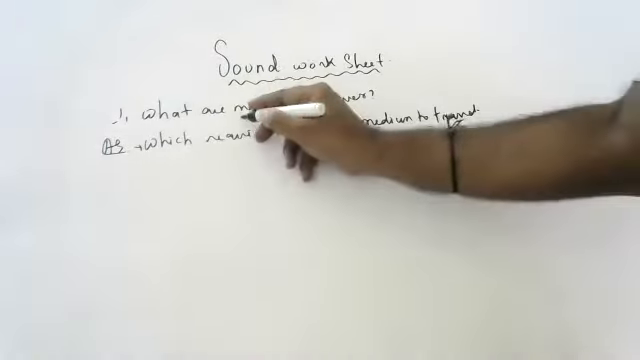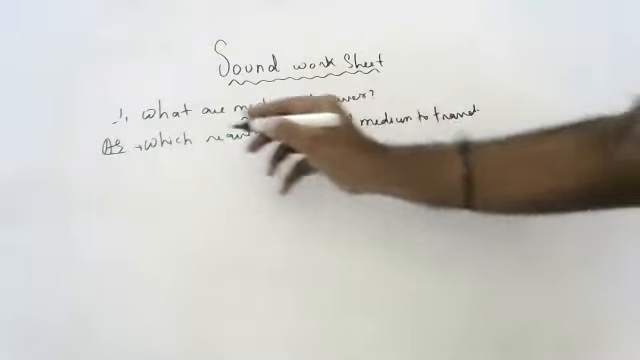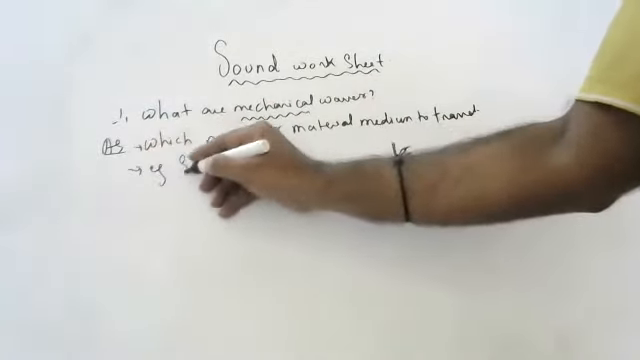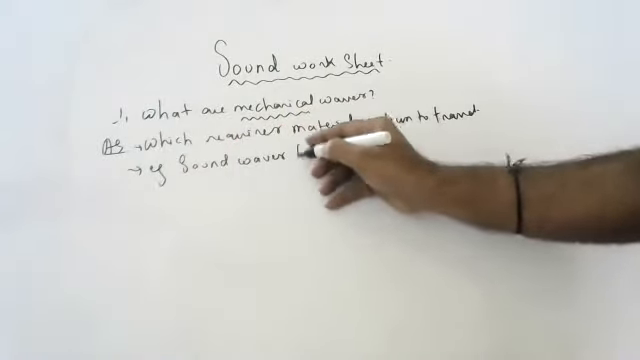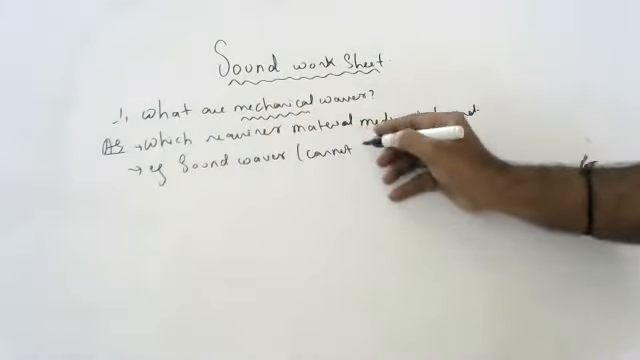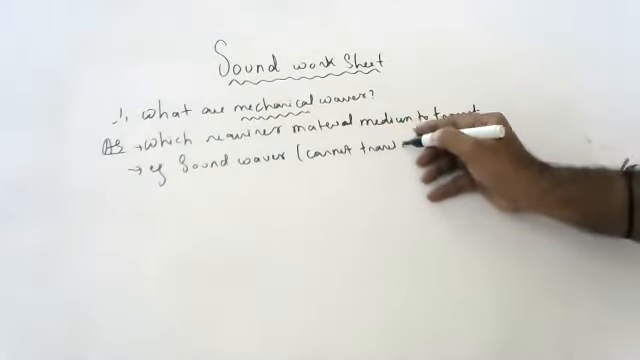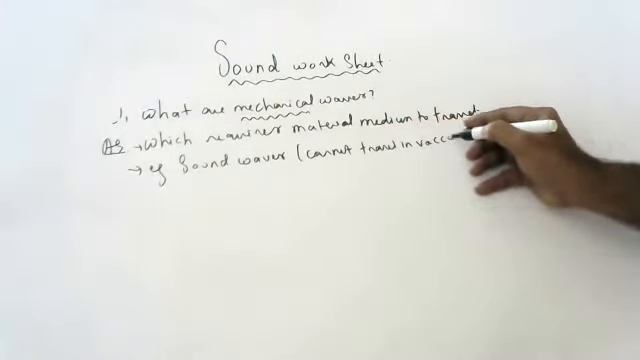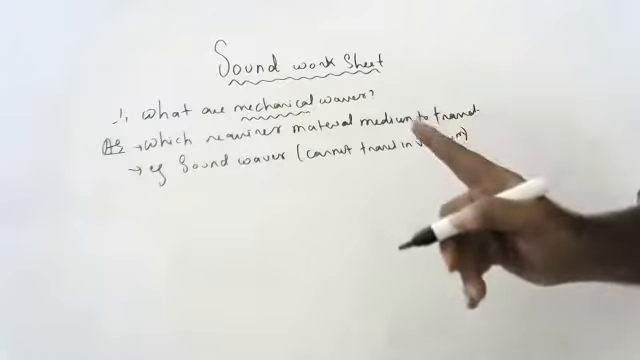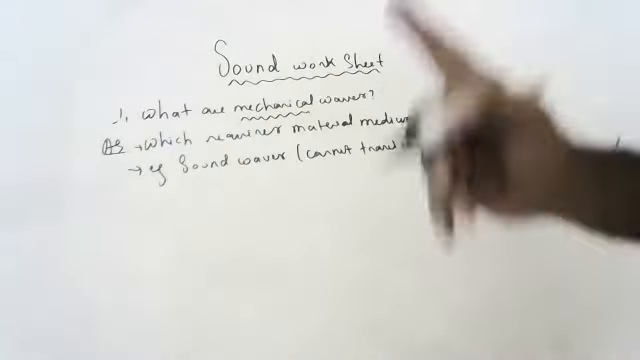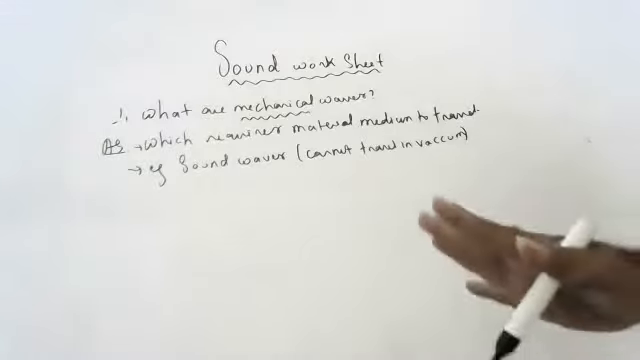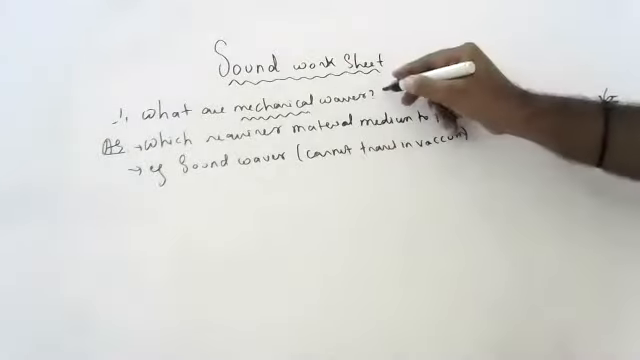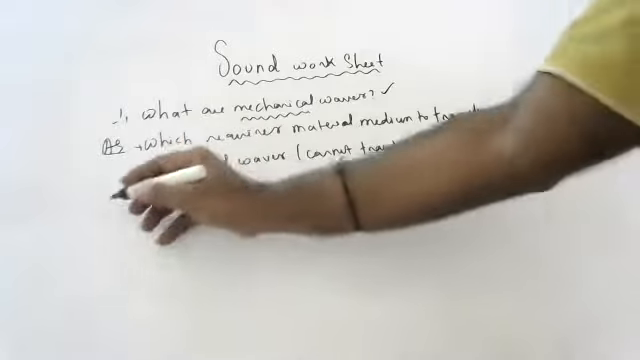Okay, so mechanical waves, the best example is sound waves. Sound waves cannot travel in vacuum. Why? Because they are mechanical waves. Sound waves need some air or some molecules or some medium, solid, liquid, something should be there. If not, sound cannot travel. They are called mechanical waves. You should remember this.